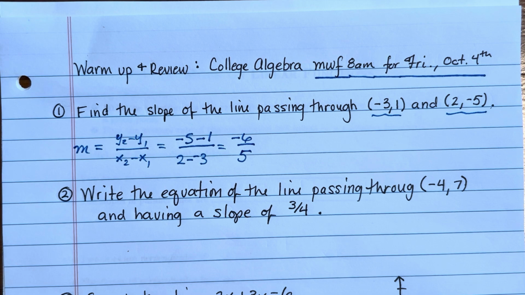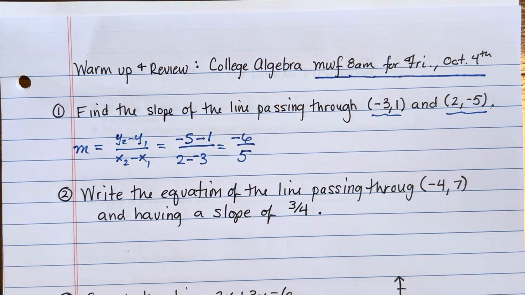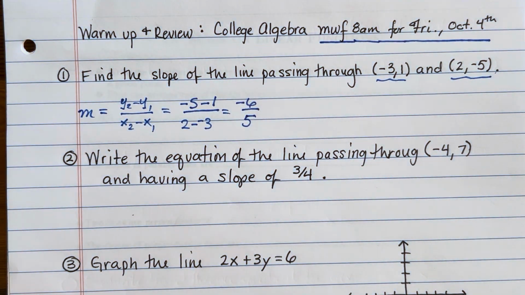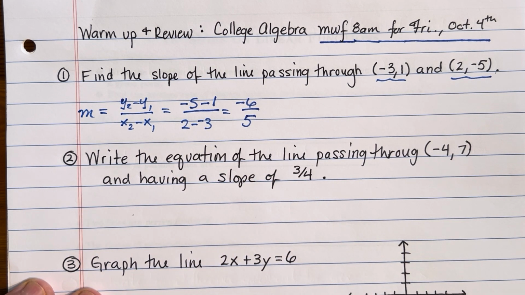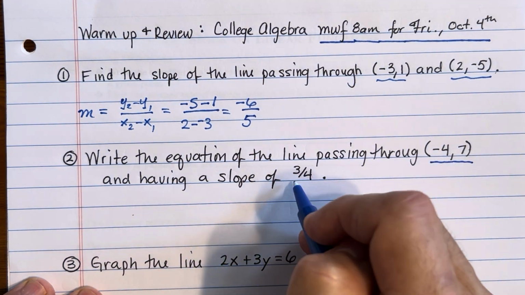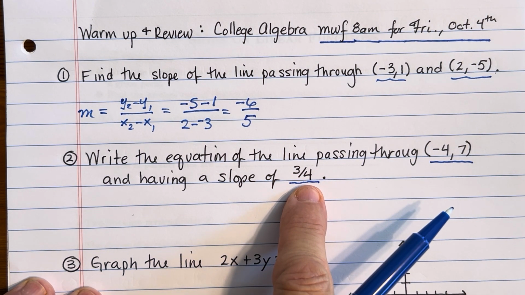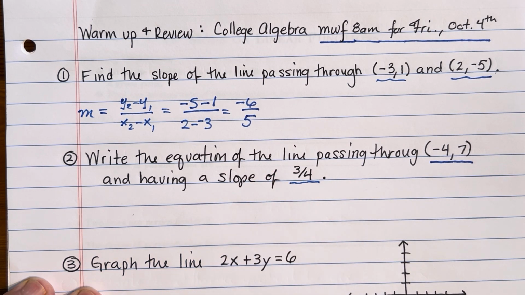In the second question, what we did is after we get a pretty good feeling for what is the slope of a line, how do you calculate it, and what is the meaning of that slope of a line, then we're interested in writing the equation that describes all the points on a particular line. And there's several different situations we find ourselves in, this one here being fairly common. Write the equation of a line that passes through a specific point, so we have 1 point, and we have the slope already been given to us. So this is an increasing line because the slope is positive, and we're increasing it at a rate of rise 3 units for every 4 units of run.